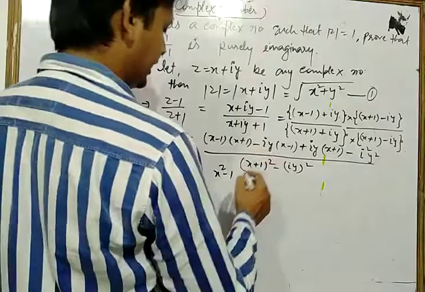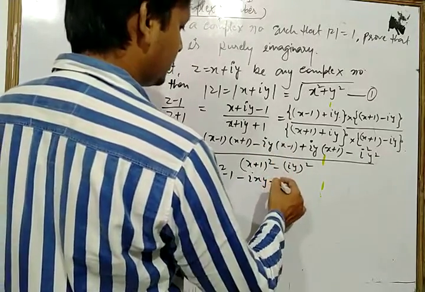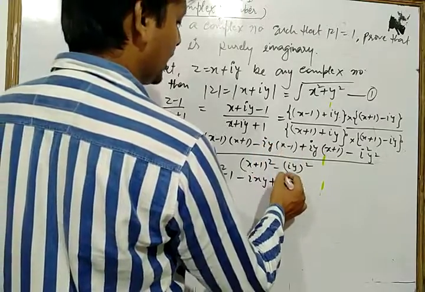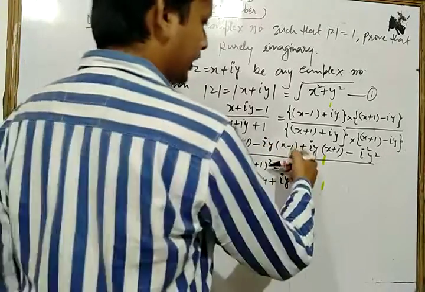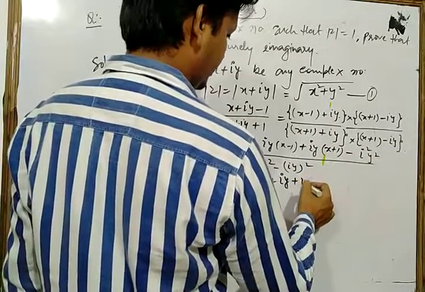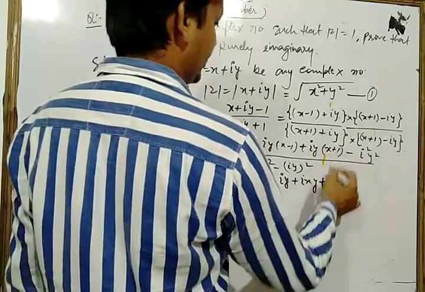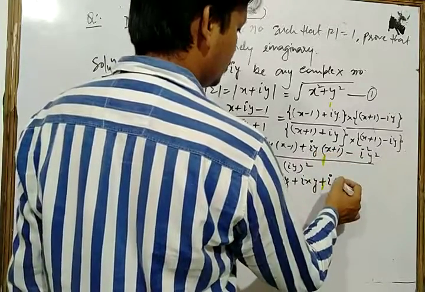Now we multiply iy in that, so we get minus ixy, plus ixy, and plus iy, plus i into y.